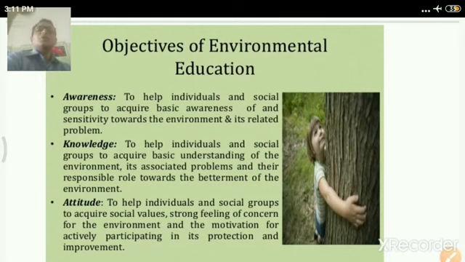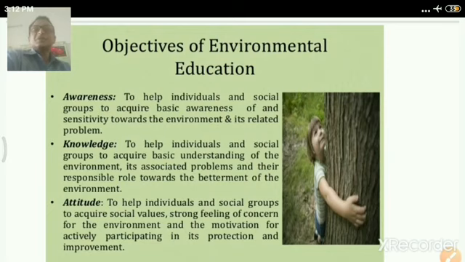So for this course, the main objectives are awareness, knowledge, and attitude. At the end of this semester, definitely we'll gain awareness regarding basic knowledge about the environment and our sensitivity towards the environment and its related problems.